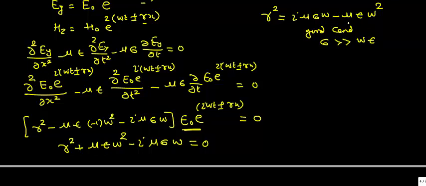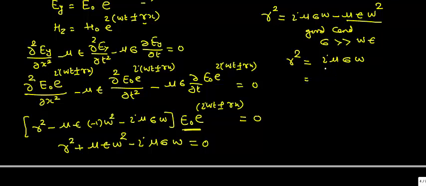It means we can neglect this term here, and it becomes r square gamma square, it is equal to iota mu sigma omega. Now we can simplify it.